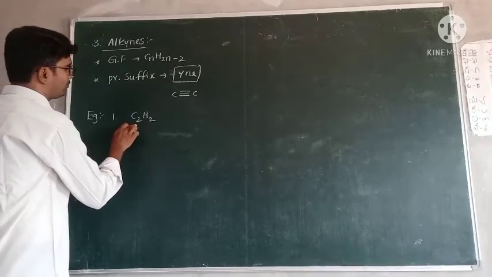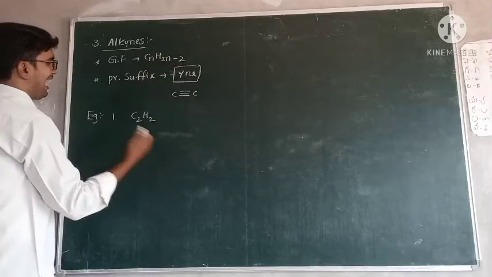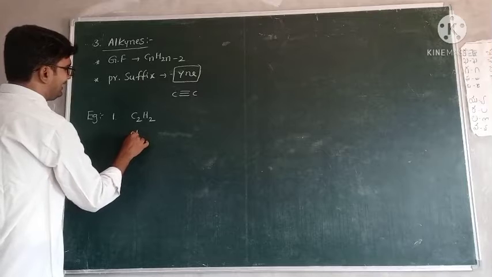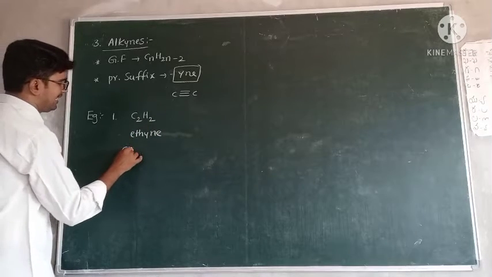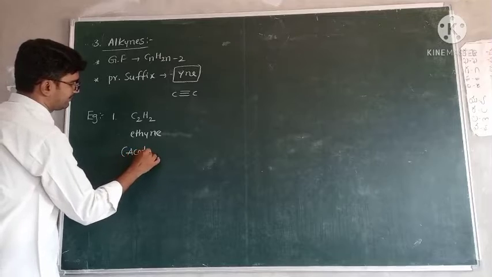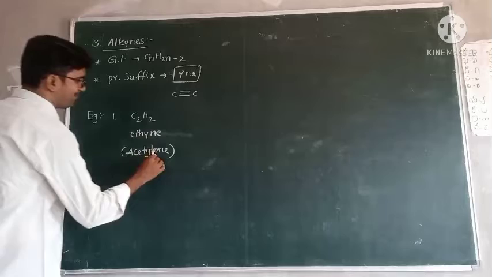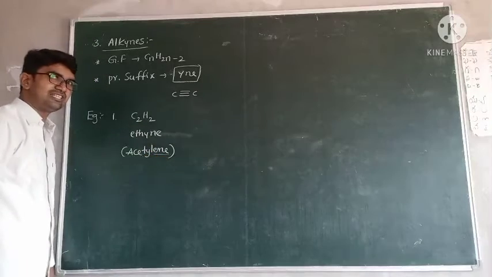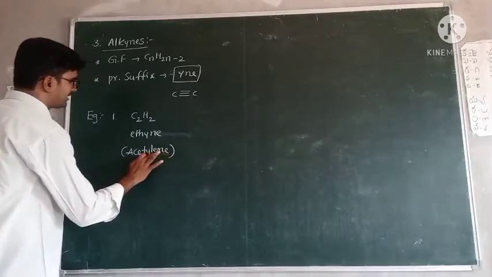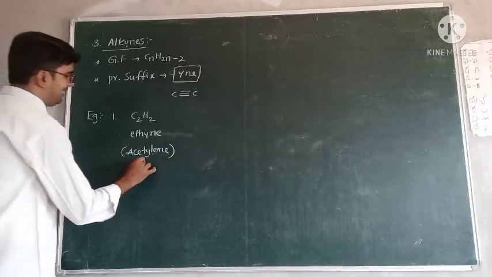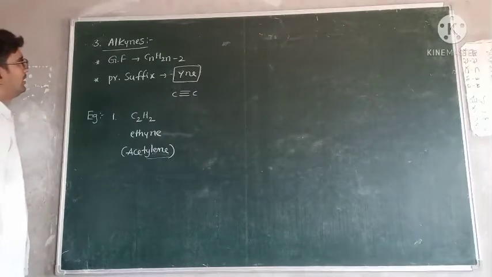What is this compound? 2 carbons means eth, satisfying this formula means yne. Ethyne. But the commercial name is acetylene. This one's commercial name is acetylene. Don't think about ene; ene is present only in alkene types, so no commercial name there. This is a commercial name. Don't think about ylene. Ylene it is, not ene.